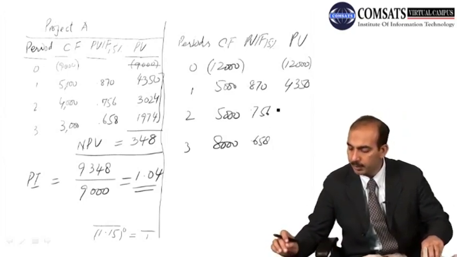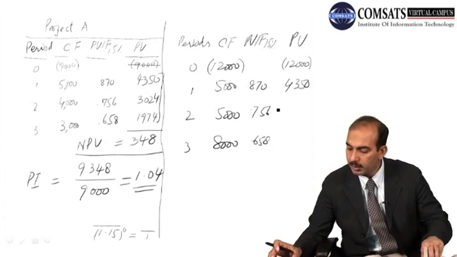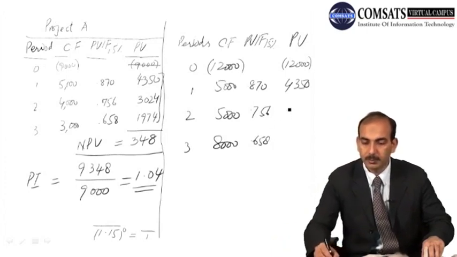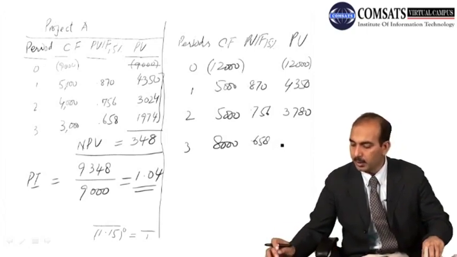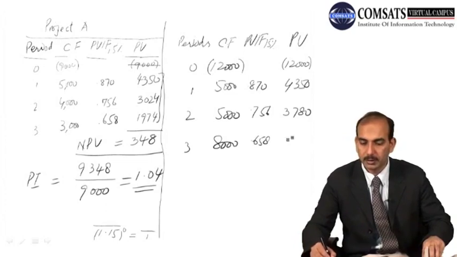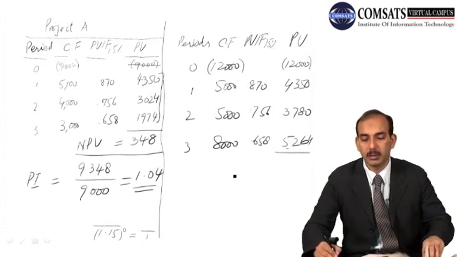For the next cash flow of 5,000, we have 5,000 into 0.756, which gives 3,780. And for the third year, where the cash flow is 8,000, we multiply it by 0.658 to get 5,264. We add all the present values and subtract 12,000 to get the net present value.